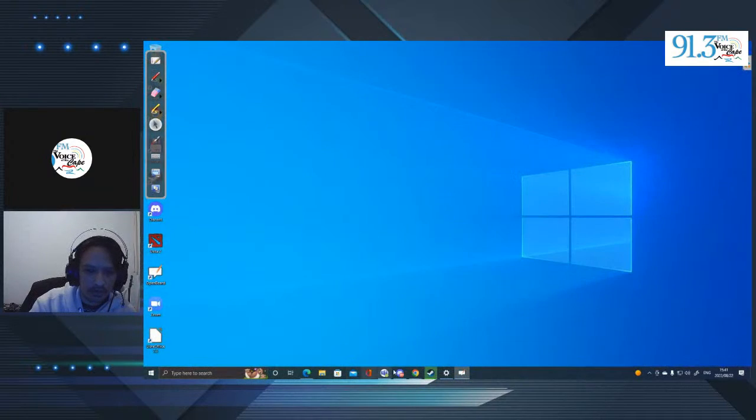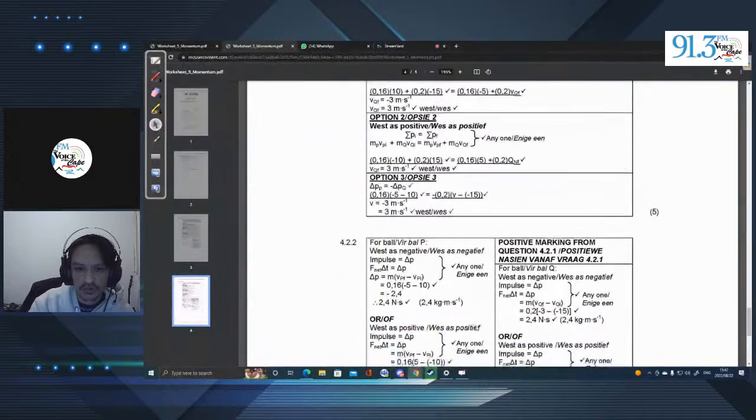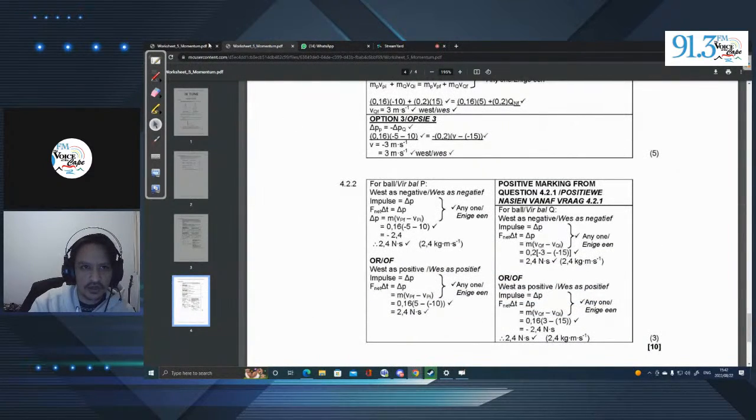Let's just go back here. Okay, and there we go. Negative 3 meters per second. So 3 meters per second westwards. Right? And let's look at the last problem.